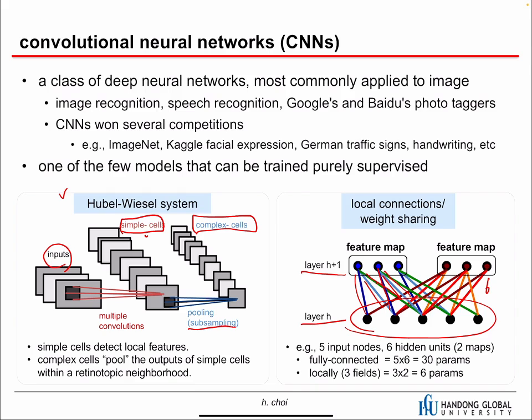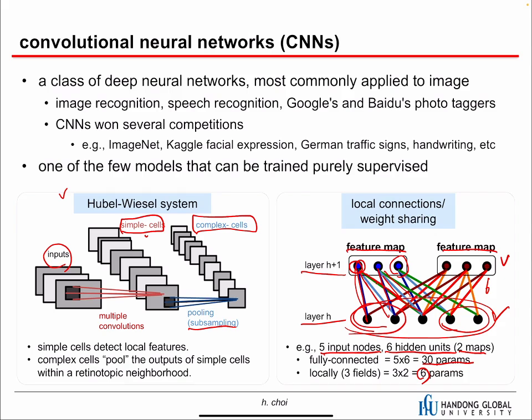When we have 5 input nodes like this, and 6 hidden units like this, with two maps, one map and another map, then if it is a fully connected neural network, we need 30 parameters. But when we use a CNN, we need just the 6 parameters. So we can reduce the number of parameters a lot. And also, we can make connections locally. This one has nothing to do with these two nodes, and this one has nothing to do with these two nodes. So they actually focus on the local area.